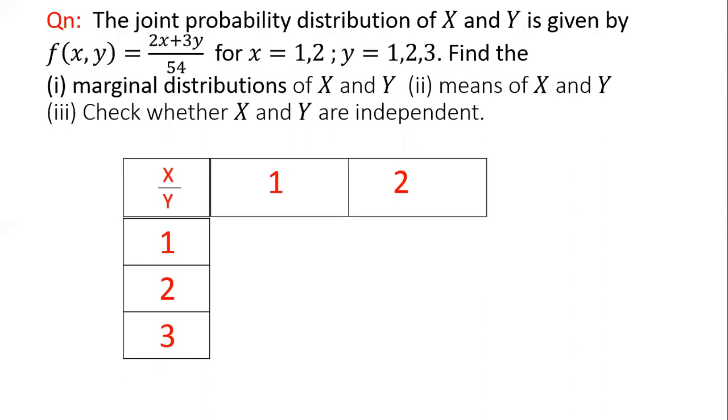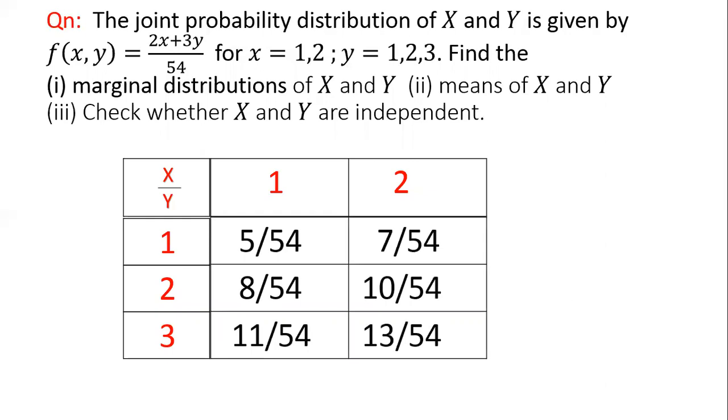The first cell corresponds to x equal to 1, y equal to 1, and we substitute the value x equal to 1, y equal to 1 into f of x, y, and we have the first cell element as (2 into 1 plus 3 into 1) by 54, which is 5 by 54. And similarly, we have other elements. The second cell element, x equal to 2, y equal to 1, gives 7 by 54, and hence you can see that the remaining elements can be constructed.